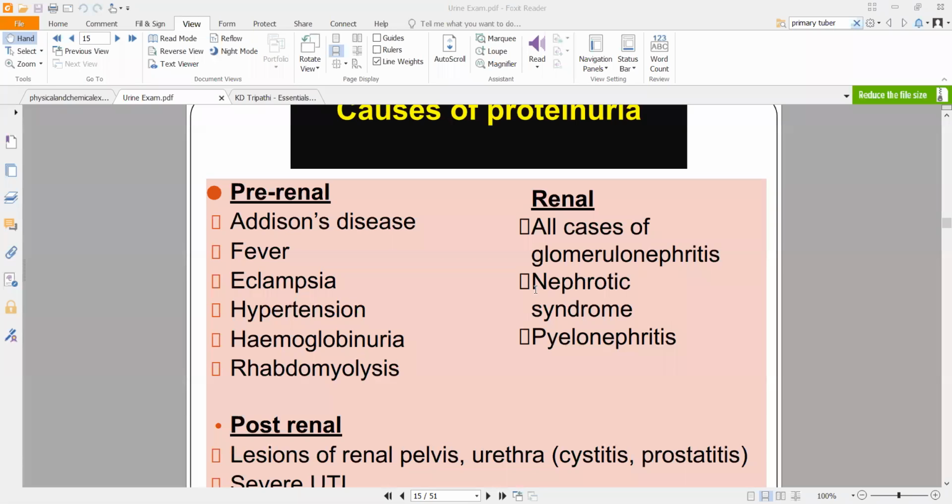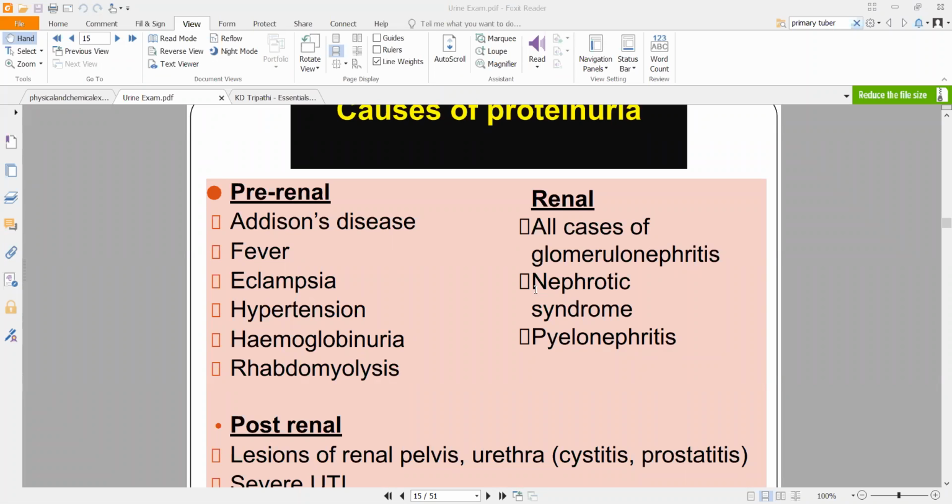Or in general, if the patient has just hypertension, that can also cause proteinuria, hemoglobinuria, meaning hemoglobin is being disintegrated and thrown out of your body through urine. Or rhabdomyolysis. Rhabdomyolysis is a condition in which your skeletal muscle will get damaged. Because of damage of skeletal muscle, you will get the end products of muscle degeneration, that is protein.